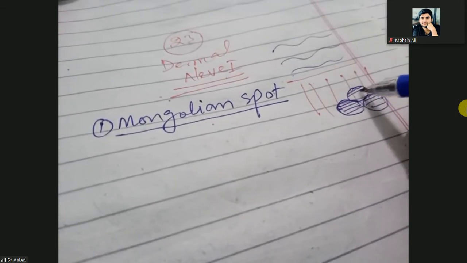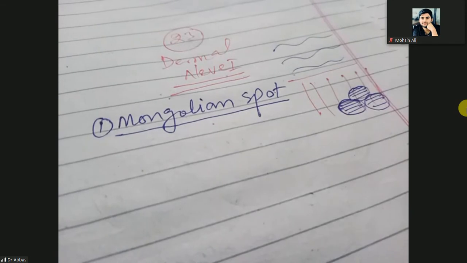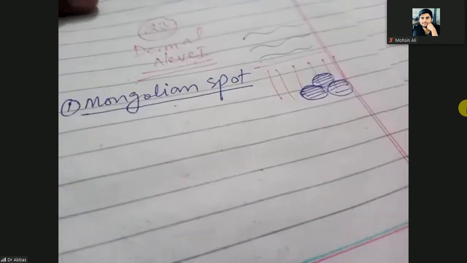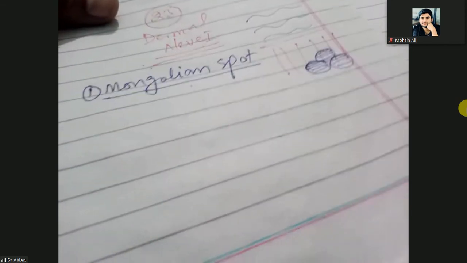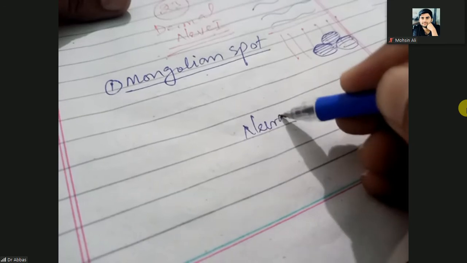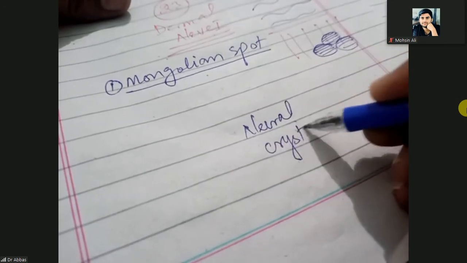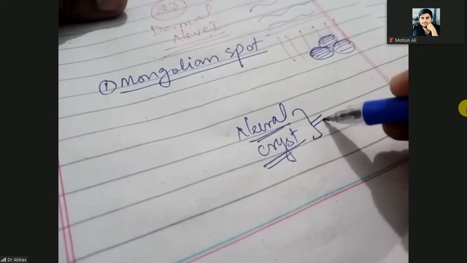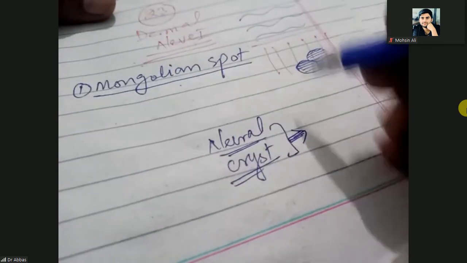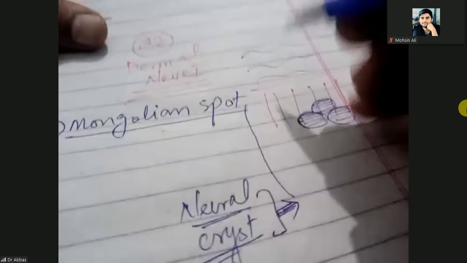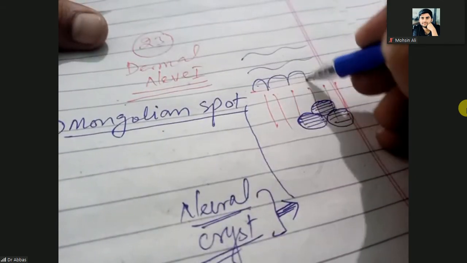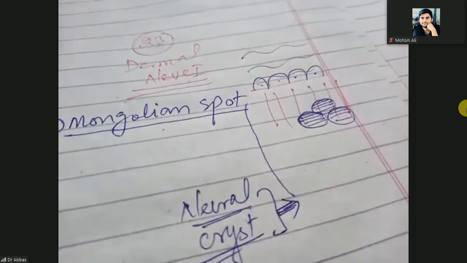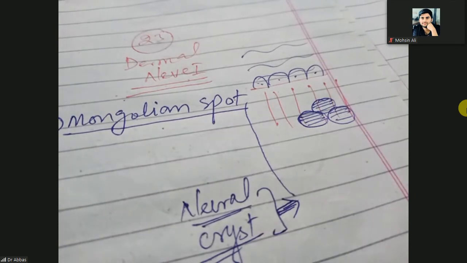If the cluster of melanocytes is in the dermis, first I will tell you its pathophysiology. It will be very simple for you. In normal cases, melanocyte cells from the neural crest migrate to the basal cell layer of the epidermis.